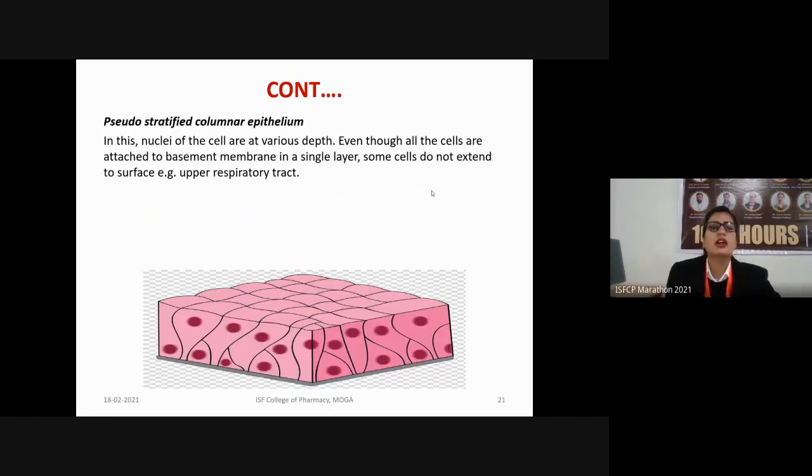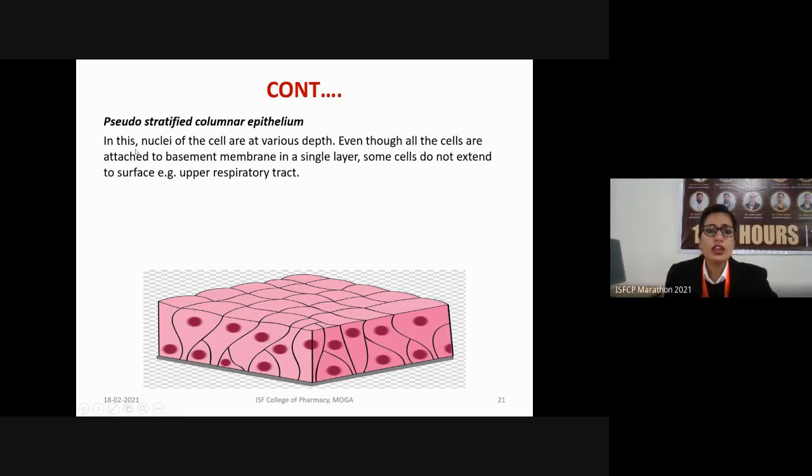Next type of tissues we have is pseudostratified columnar epithelium. So in this case, the nuclei of the cell are at various depths, or we can say that the nuclei are not uniform. As you can see in the picture, in some cases the nucleus is present at the basal surface. In some cells, the nucleus is present on the apical surface or towards the starting phase.